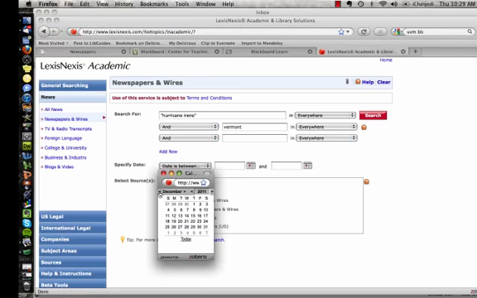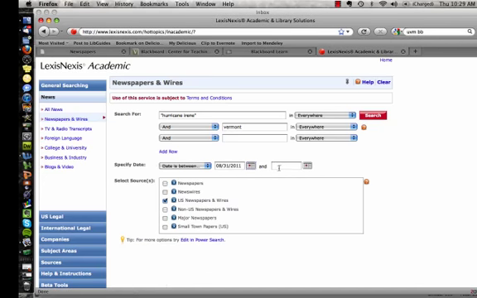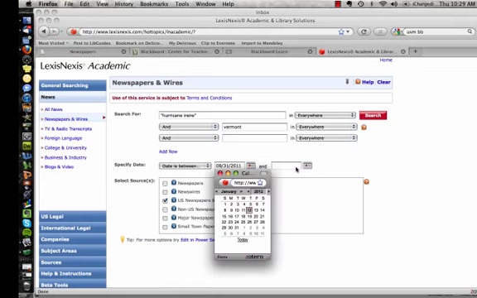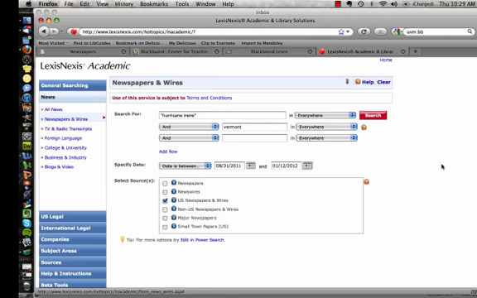I'm going to go back a little farther than I did last time. Go into August, just to cover the very beginning of the month. And close that, through today. Okay, so let's run this search and see what we get.